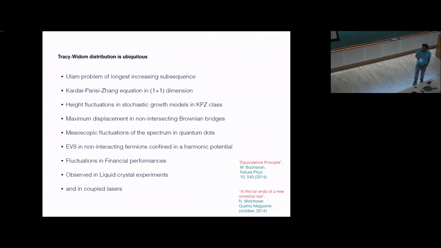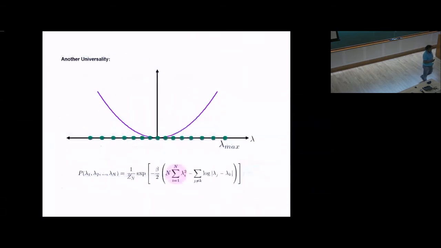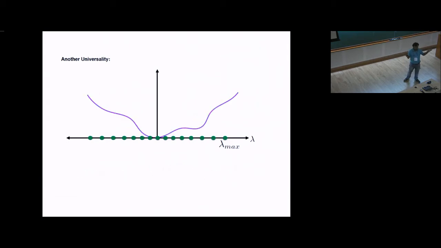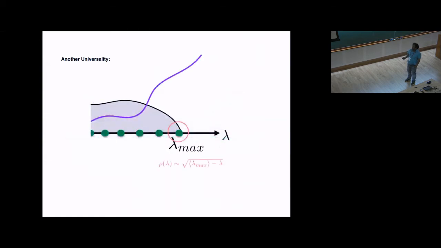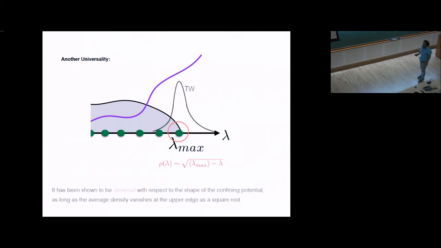So in that sense, this distribution looks like a universal distribution, but there is another universal aspect, which is the following. Remember that this distribution was derived originally by considering the particles in a harmonic potential, but it turns out that if you change this harmonic potential to another potential which is sufficiently confining, then also the charges will settle down over a finite region, and as long as this density goes to 0 at the edge, obeying the square root behavior, then it turns out that the distribution of the typical fluctuation of the lambda max around this mean value is again described by the Tracy-Widom distribution.